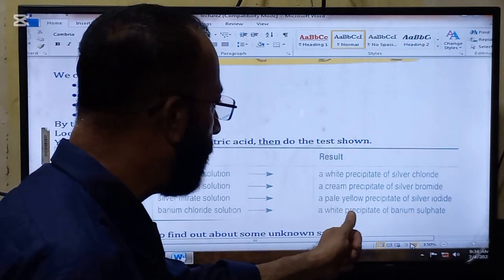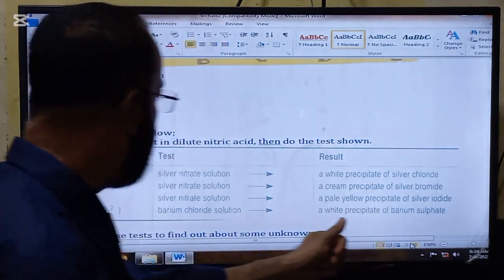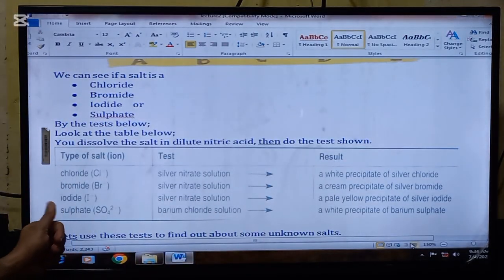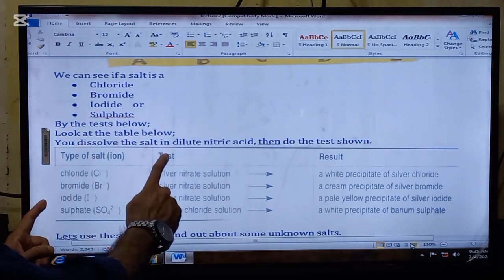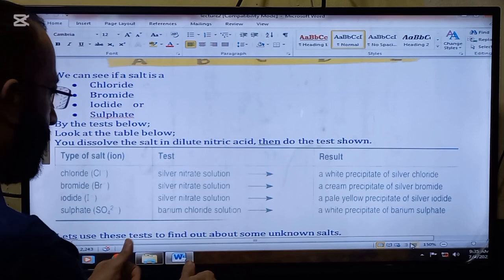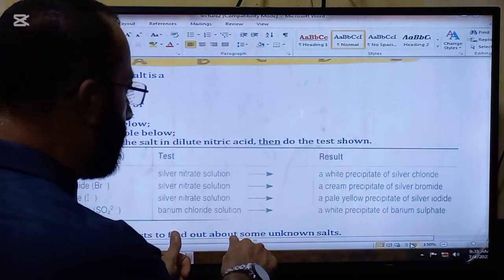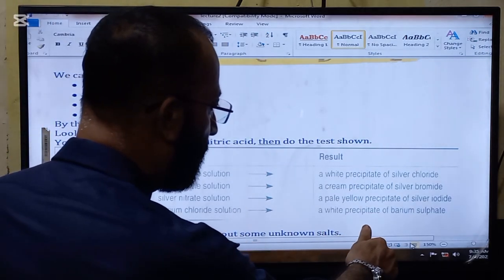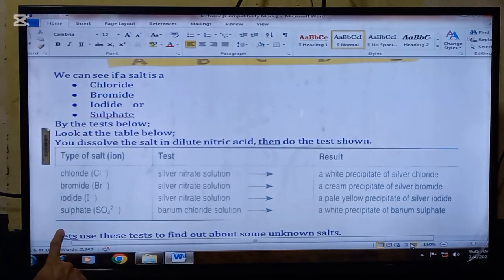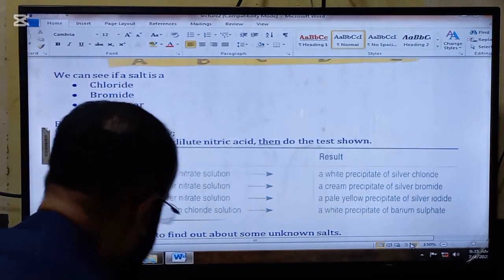If a pale yellow precipitate is formed, then the salt is an iodide. If the salt is dissolved in dilute nitric acid and then barium chloride solution is added, and a white precipitate is formed, then the salt is a sulfate.